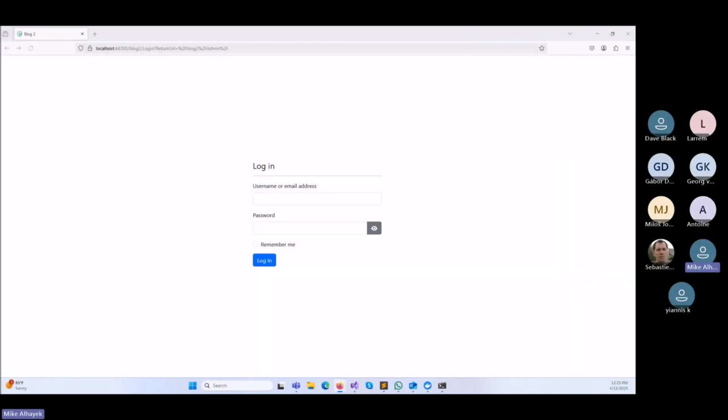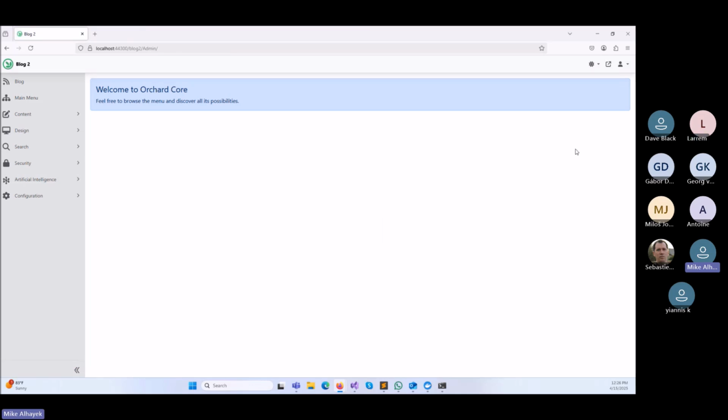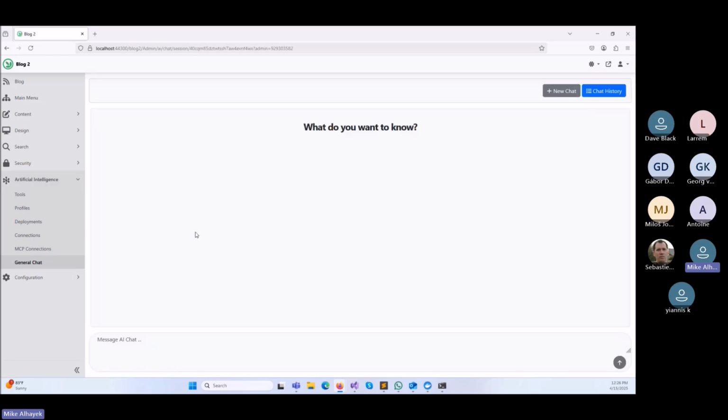This demo today is about ways we can extend the functionality of our AI. So hopefully you're all aware of what's out there, which is a module that allows us to integrate AI into Orchard. So what else can we do?